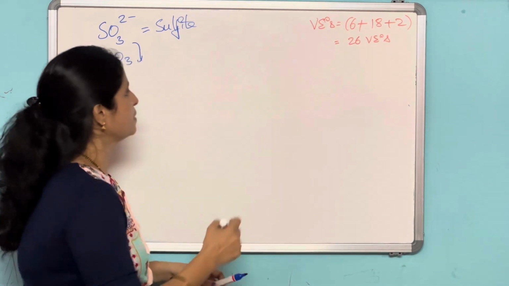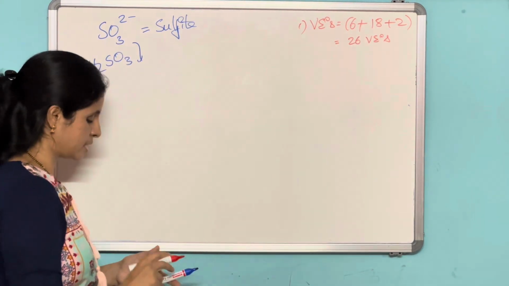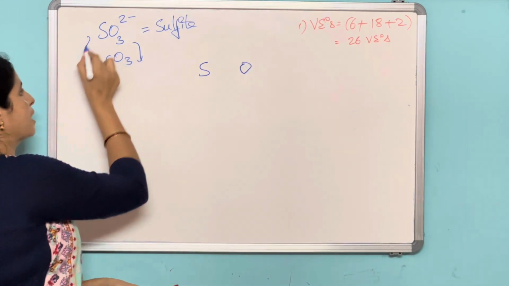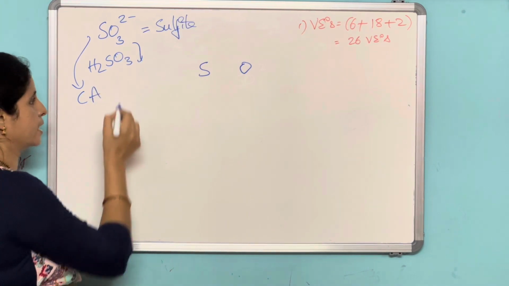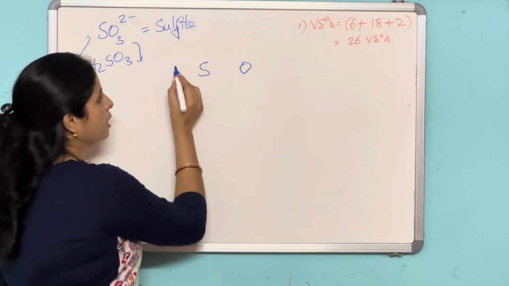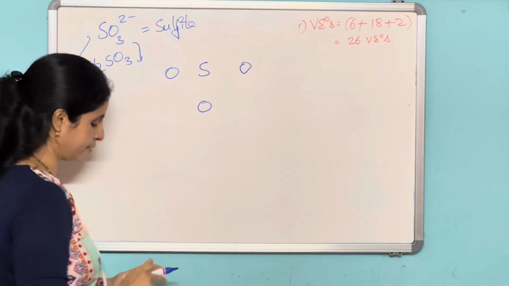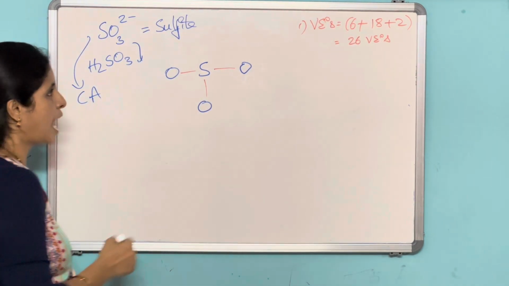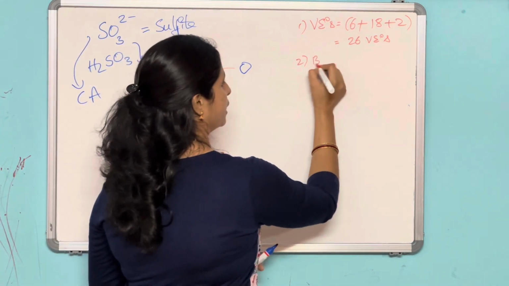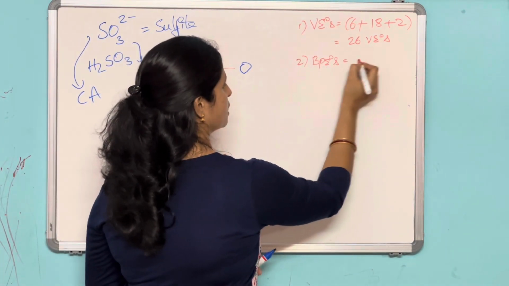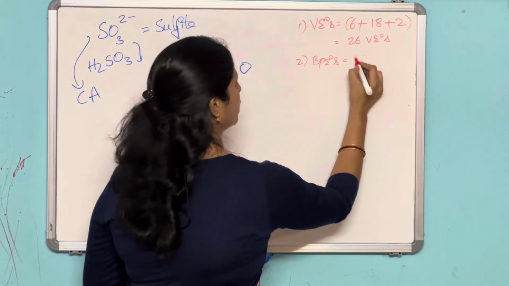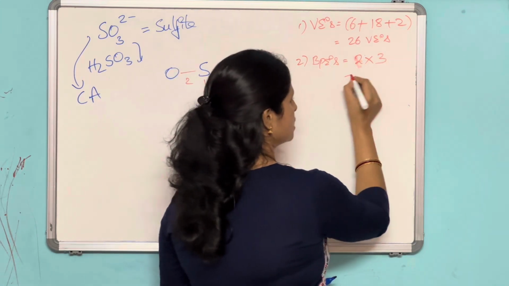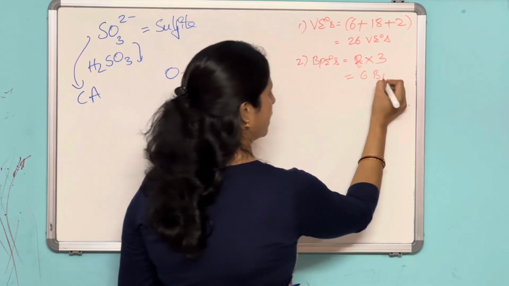Now, in the second step, this is the first step. Second step, write down the skeletal structure as usual. Here the central atom is sulfur. I told you already how to decide which one is the central atom. Here around the sulfur are 3 oxygen atoms. This is the skeletal structure for SO3. And now calculate the bond pair of electrons. Here bond pair of electrons is equal to 2 into the number of bonds. Here 1 2 3 bonds are there, which is equal to 6 bond pair of electrons.